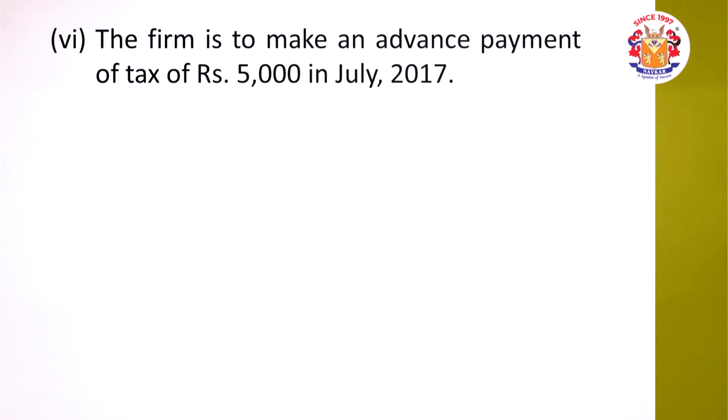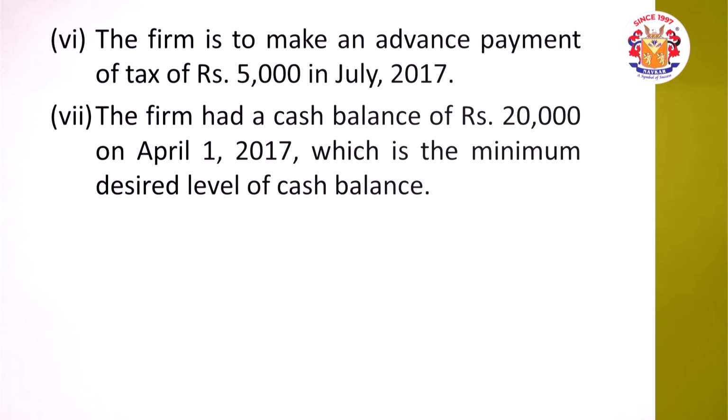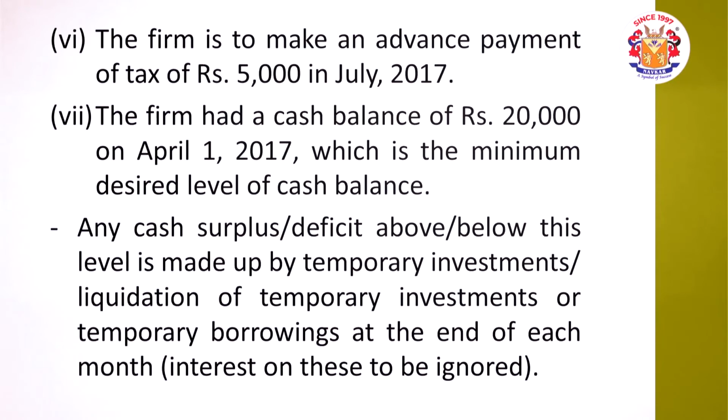The firm is to make advance tax of rupees 5,000 in the month of July. So in July, 5,000 rupees of payment. The firm had a cash balance of 20,000 on 1st of April, which is the minimum desired level of cash balance. And further an adjustment is given. This adjustment we will read later on, friends, as and when it is required.